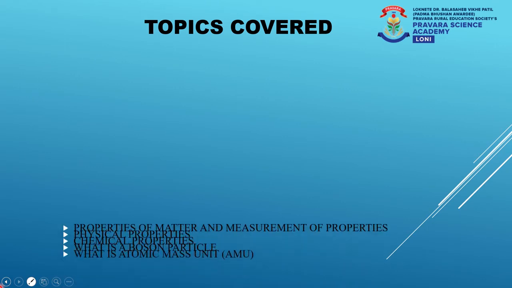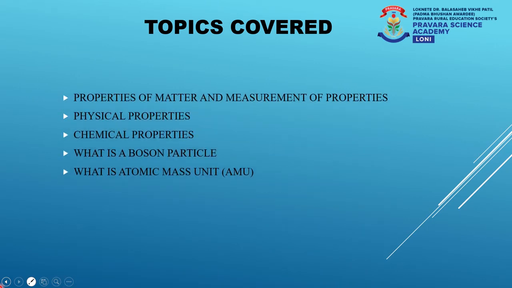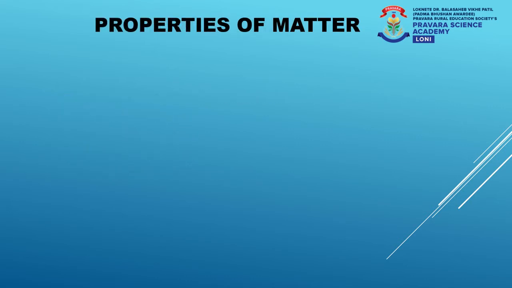These are the topics that will be covered in today's video. These topics are properties of matter and measurement of these properties. Here we are going to study both the physical and chemical properties of matter. We are going to study what is a boson particle. This is because I asked you what is a boson particle in our previous video. And finally, we are going to understand the definition of atomic mass unit. So without wasting any time, let's begin with the video and let's see the first concept, that is the properties